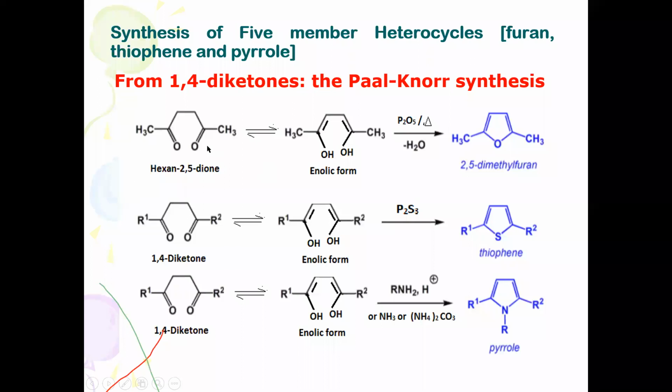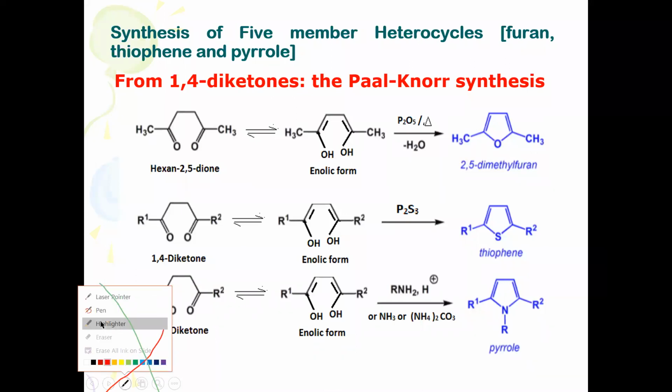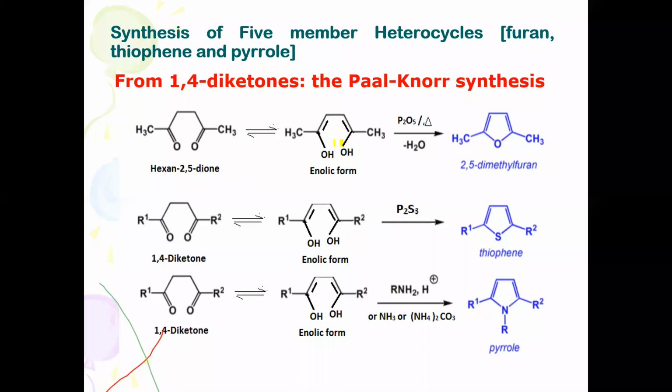When this 1,4-diketone is heated with phosphorus pentoxide, a dehydrating agent, you will find elimination of a water molecule. So if you take the OH and this H, then elimination of a water molecule takes place. Ring cyclization is involved and it is converted into 2,5-dimethylfuran.